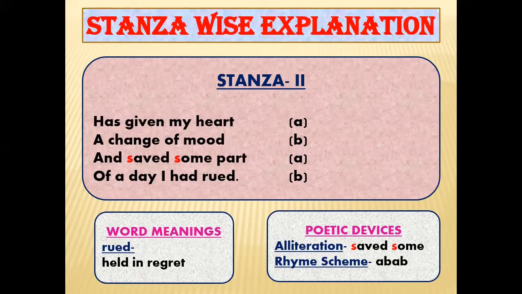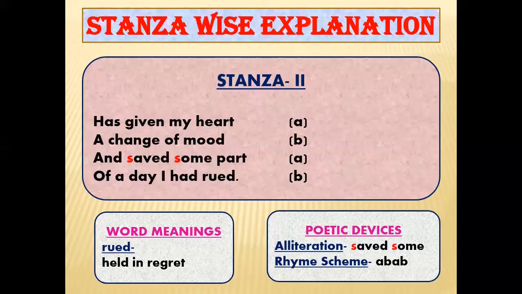And if I'll talk about the poetic devices, so in third line of this stanza, the poetic device used is alliteration. Now you'll ask me that, ma'am, what is alliteration? So alliteration is the repetition of the consonant sound. As I've told you that except vowels A, E, I, O, U, rest of the alphabets are consonant and S is your consonant. So you can see that there is repetition of S in these two words, saved and some. So this is alliteration.